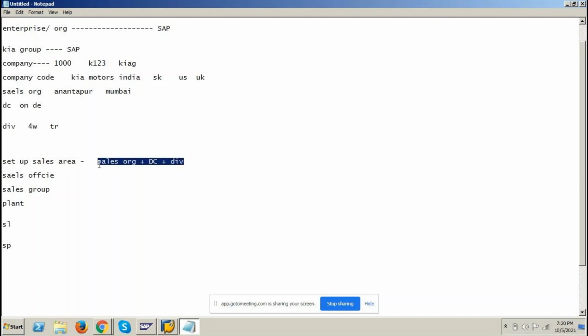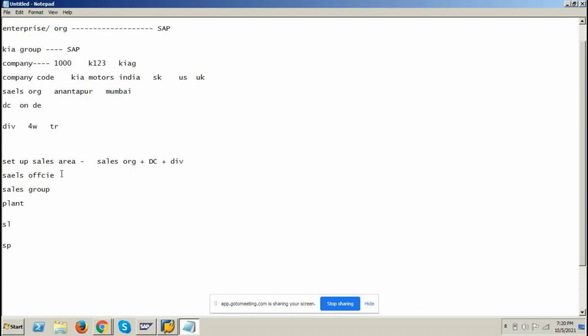In any project, how many sales areas do you need to define? You have two sales organizations, two distribution channels, and two divisions. So 2 into 2 is 4, 4 into 2 is 8 sales areas you need to define. All the sales areas you need to define. Okay. So that also will be defined by the SAP SD consultant.